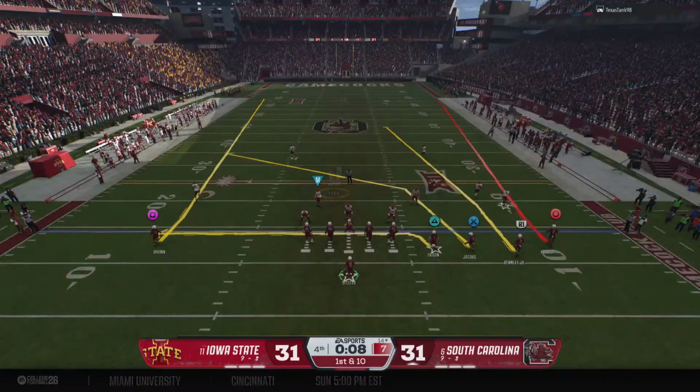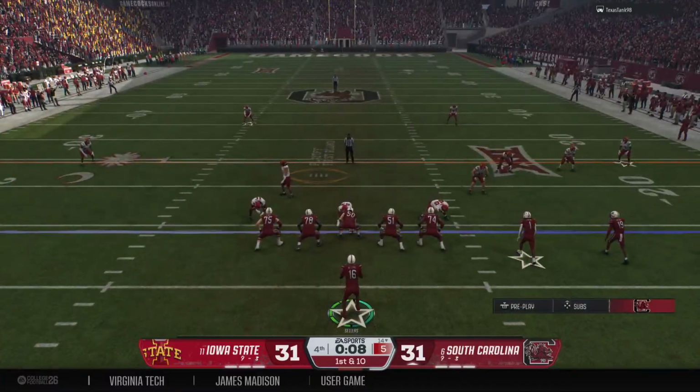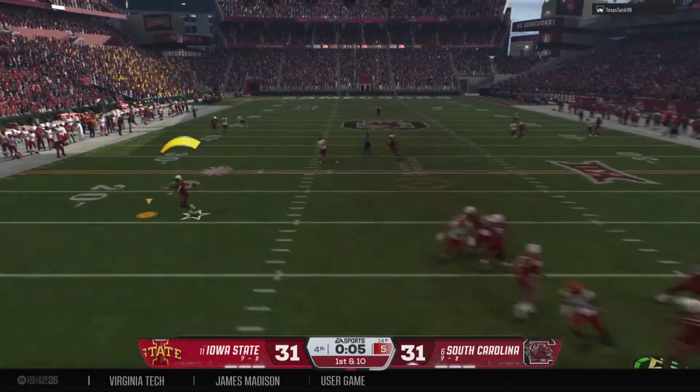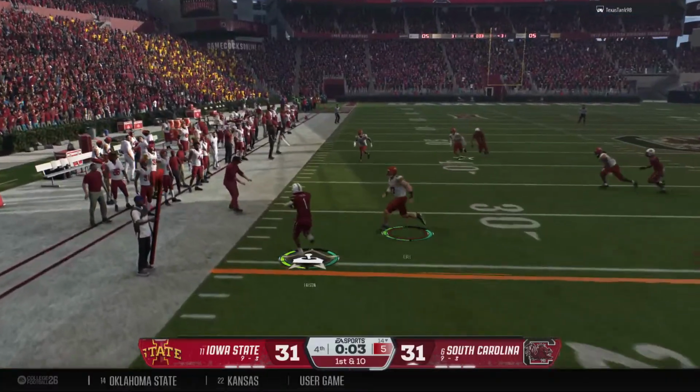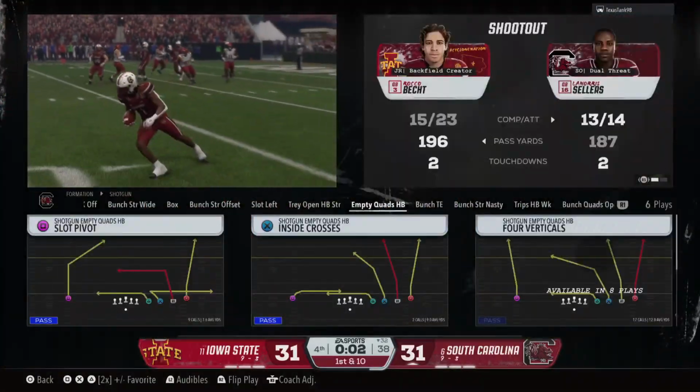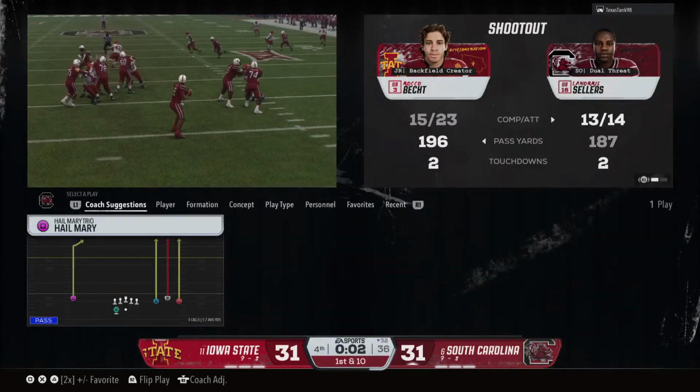Jaguars, the first play of the drive now. They're backed up at their own 14. On 1st and 10 here, looking to throw the ball. Looks left and finds his target there. Oh, and he heads out of bounds after a really nice gain there.